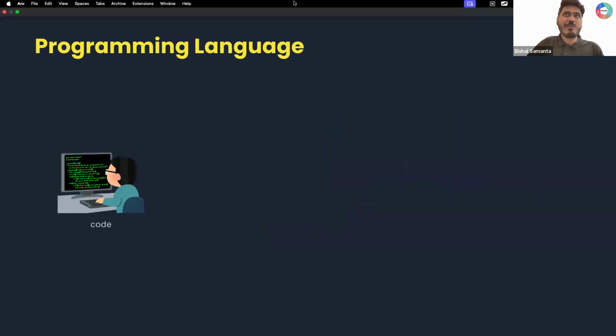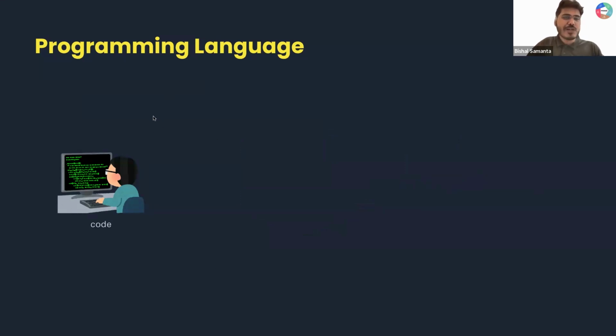This is you, Pablo Pandey, and you are writing some code. Can you tell me, am I writing code in 0s and 1s? We are not writing 0, 1 code, right? We are using some kind of programming language which might look something like English. This is not 0 and 1. Okay, so we are writing something in our code.